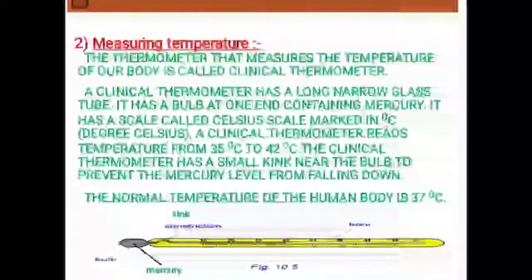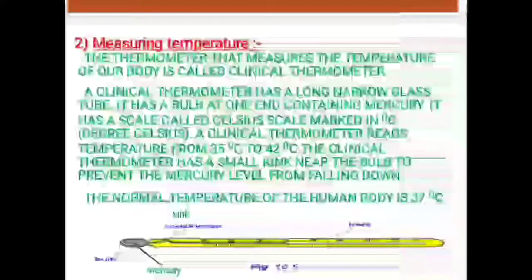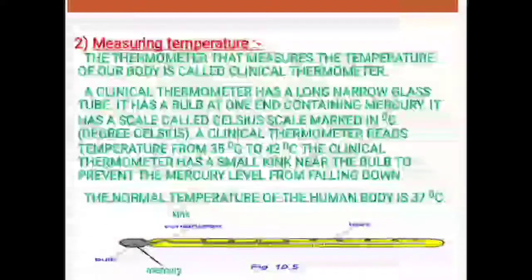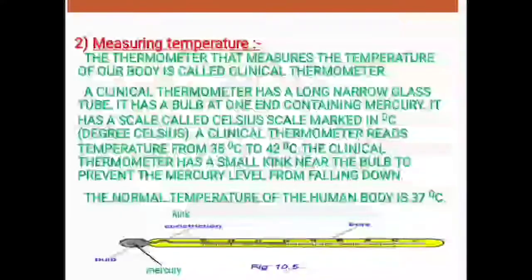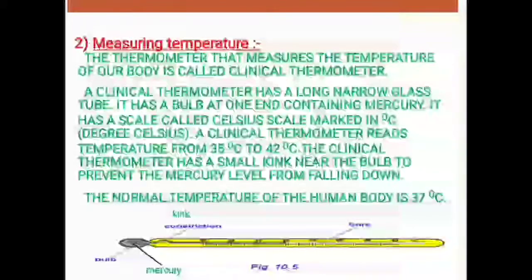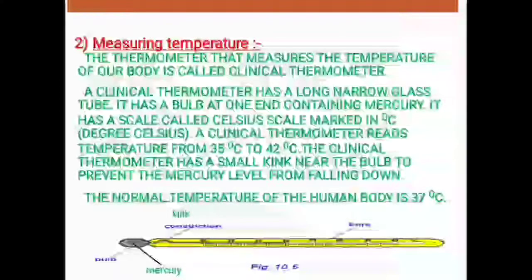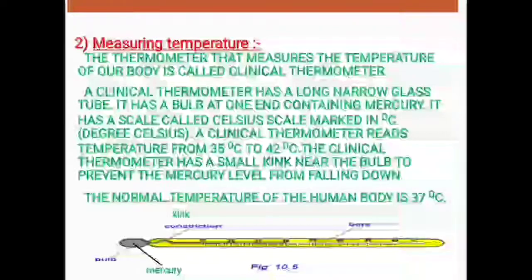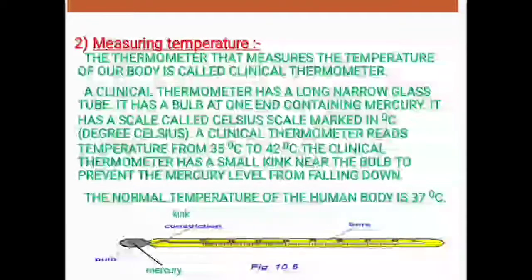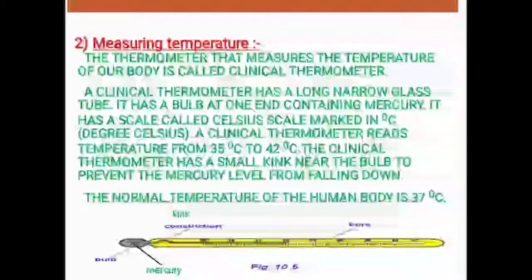Now question arises how we can measure the temperature. So on your screen you can see the clinical thermometer, and if you see, you can see that there is a round head like structure which is called bulb, and this bulb is filled with a shiny substance called mercury. So mercury is a metal which is in liquid form and it is very sensitive. It means if there is slight change in the temperature, mercury level will rise or fall accordingly.